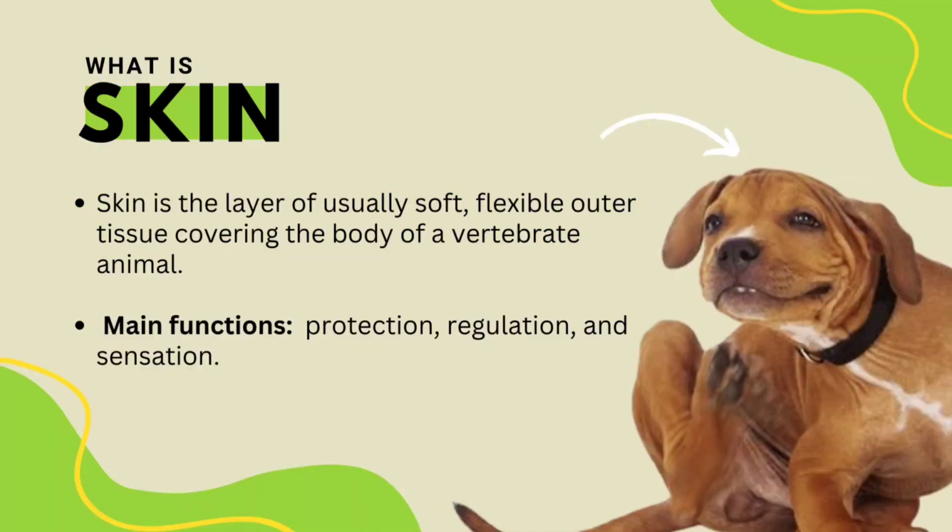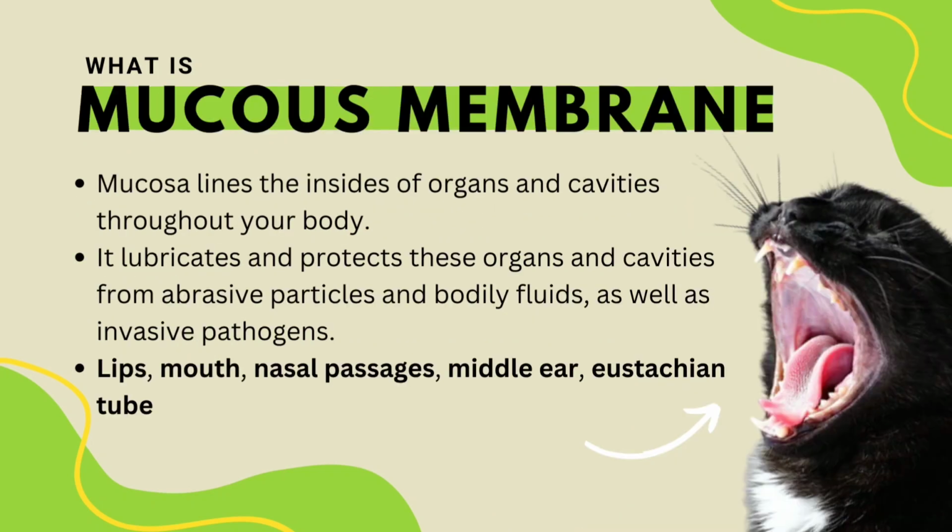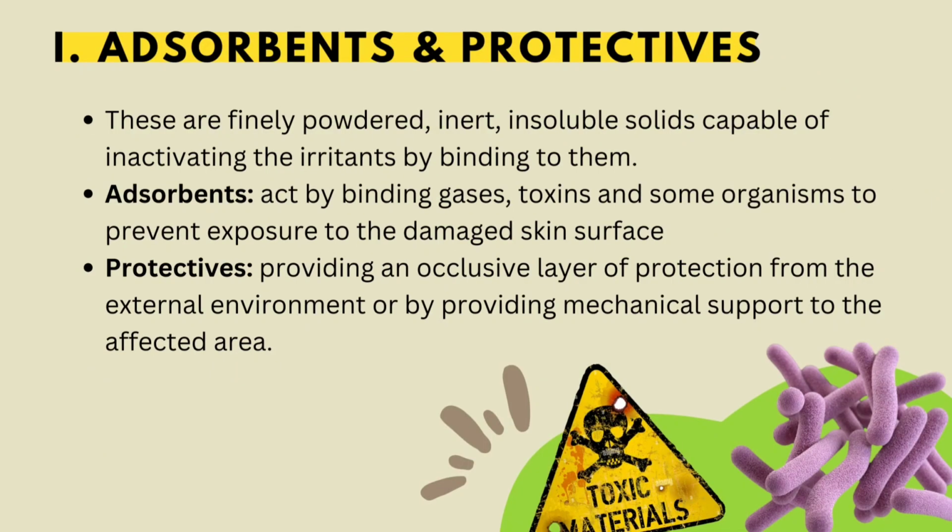Skin is the layer of usually soft, flexible outer tissue covering the body of a vertebrate animal. Its main functions are for protection, regulation, and sensation. Mucosa lines the inside of organs and cavities throughout your body. It lubricates and protects these organs and cavities from abrasive particles and bodily fluids, as well as invasive pathogens.